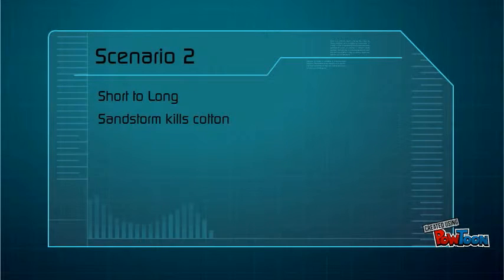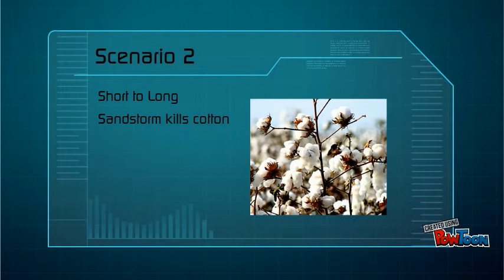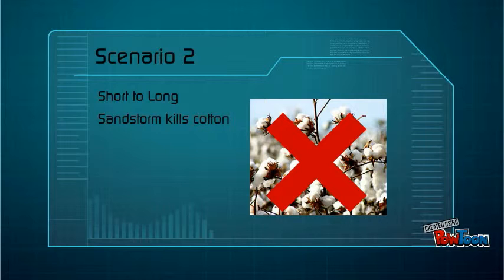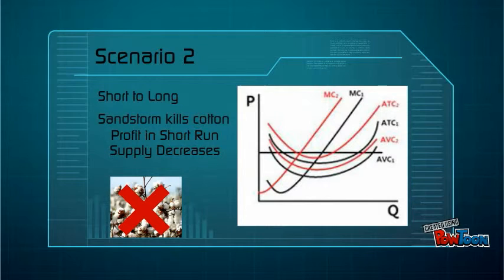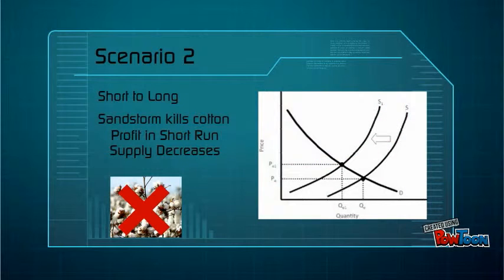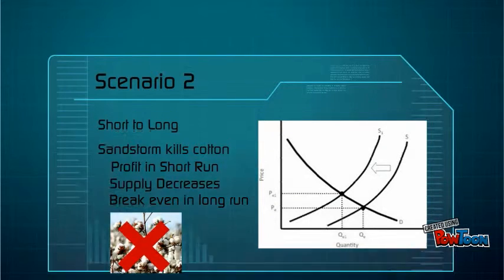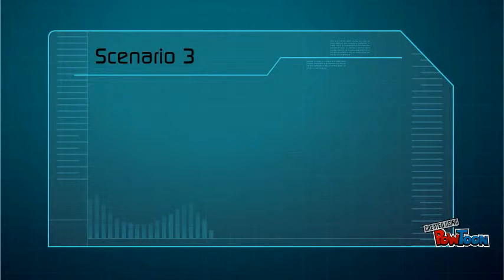The next shift we're going to examine goes from short to long run. A sandstorm kills off the cotton crop of multiple fields in Asia, and considering cotton is almost always used for the internal lining of a soccer ball, our supply is now shorted. The firm is now already assumed to be in the short run, and it begins to make a profit. Because of the sandstorm though, the supply of the firm decreases. This raises the price of every soccer ball, as each ball would be a bigger commodity, so there are less on the market. The firm is also experiencing less profit than they were originally. Since firms continue to exit and enter in a perfect competition, the firm will eventually go back to breaking even in the long run.